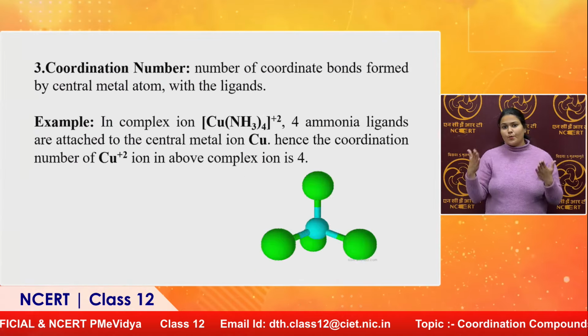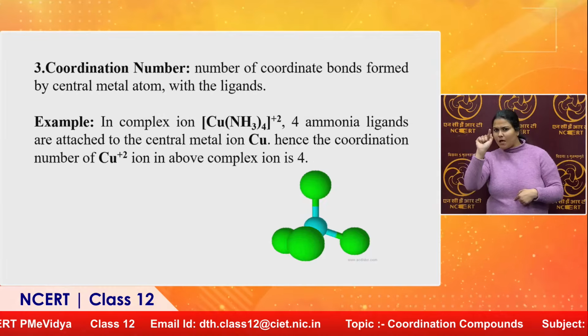In the case of bidentate, coordination number will be 2. In the case of tridentate, coordination number will be 3. We have taken one example, that was EDTA. This single ligand will make 6 bonds with a central metal, so its coordination number will be 6. That is why EDTA was called a hexadentate ligand. Chelating ligands have more tendency to make multiple coordinate bonds.